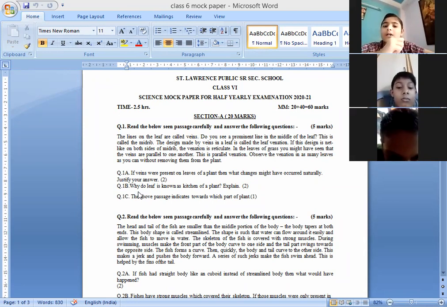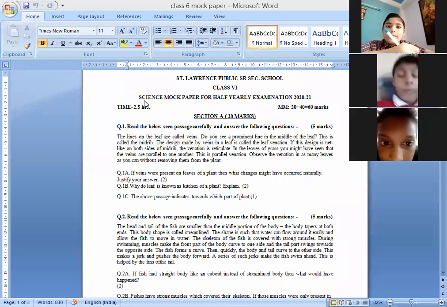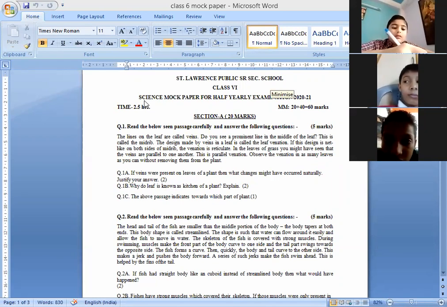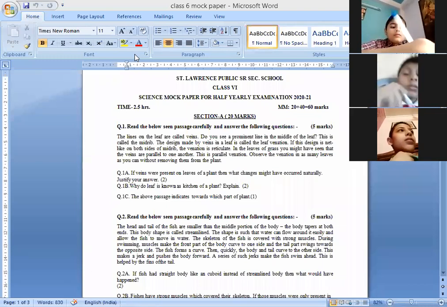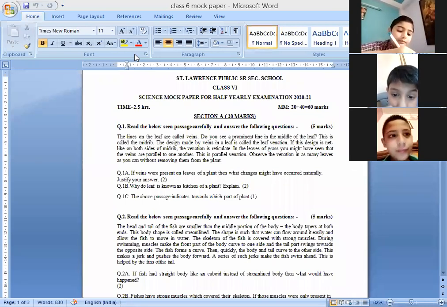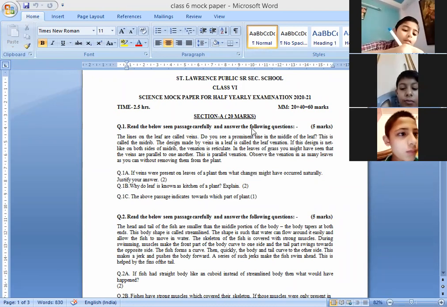Okay. Question number B part. Why is the leaf known as the kitchen of a plant? Why are the leaves known as the kitchen of the plant? Raise your hand, anyone? Yes, Arnav Agarwal. Why are leaves known as the kitchen of a plant? Anybody? Because plants prepare their food in the leaves. Plants prepare their food in the leaves.